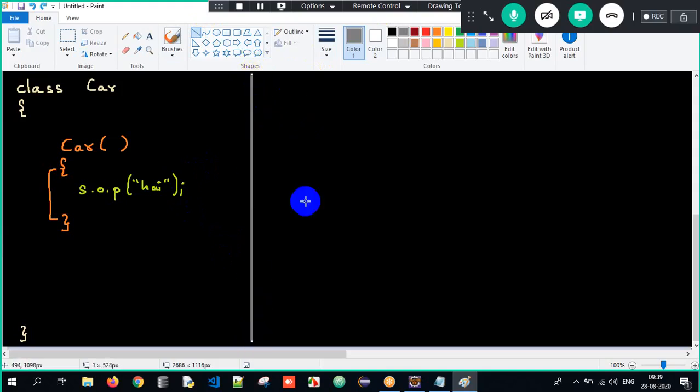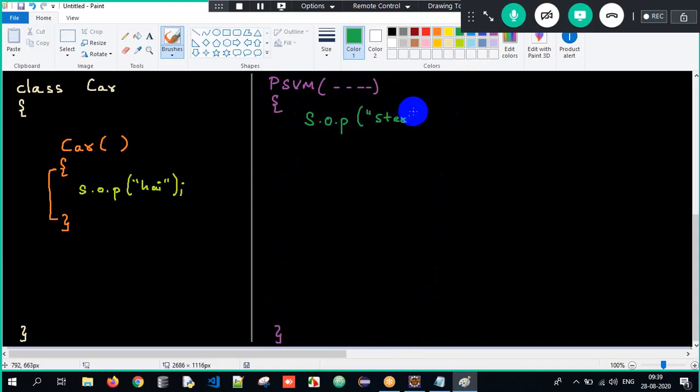I'll have public static void main, String array of arguments, open and close curly braces is the scope of the main method. And for my understanding again, I write System.out.println "start" at the beginning, and then System.out.println "end" at the last. So I have start and end over here, right?